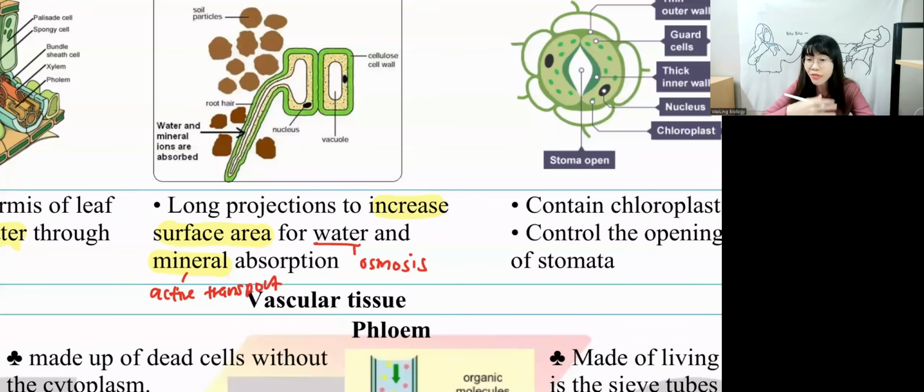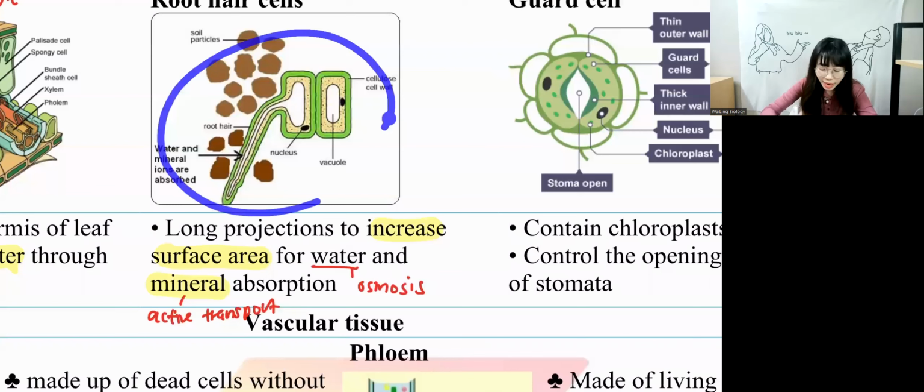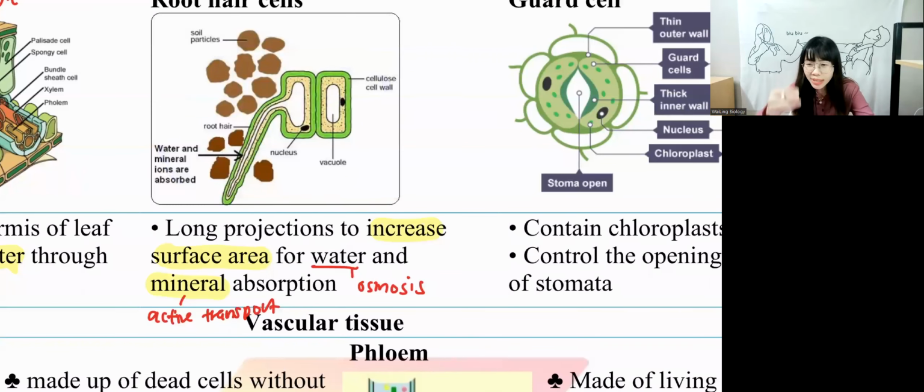In exam, let's say in Form 4 Chapter 3, they ask you to write the difference. Maybe they give you a diagram. They ask you to write the process that requires energy. You have to write an example. If they say requires energy, then you write mineral. If they say the process does not require energy, then your example will be water. So it depends on whether the question has an example or not. This is the difference between them. They will give you the same diagram, but remember to read the question. Sometimes it's a bit tricky.